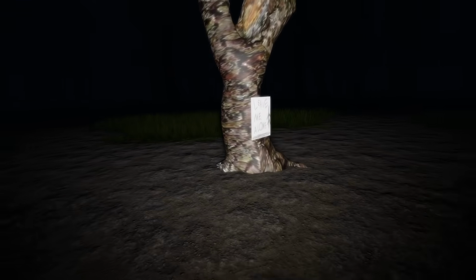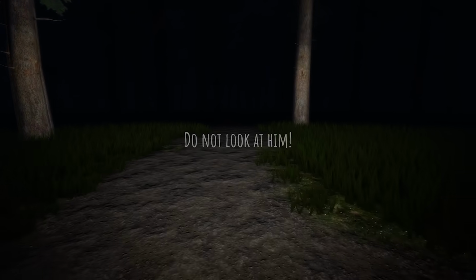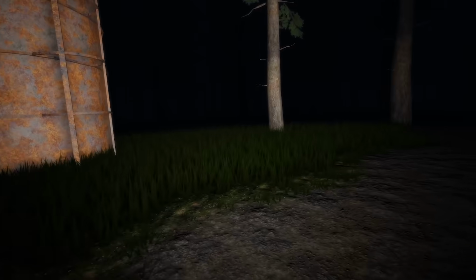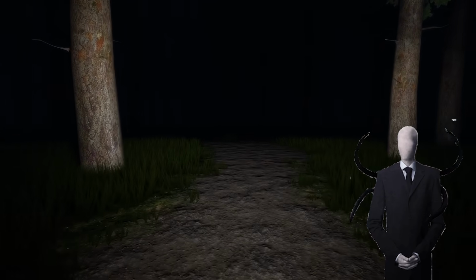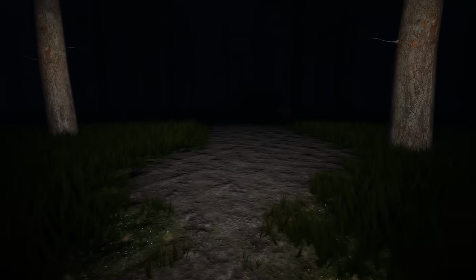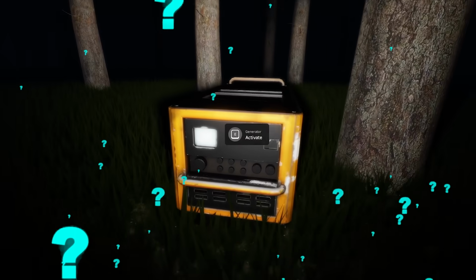Yeah, so this is one of the Roblox games right here where we have to find 8 pages. This one here says, "Don't look at him." Oh, where is he? Where is he? Is he over here? Oh, I think he's gone. Yeah, so the Slenderman typically stalks their victims in the forest, abandoned factories, or anywhere else where the person may be isolated from others.